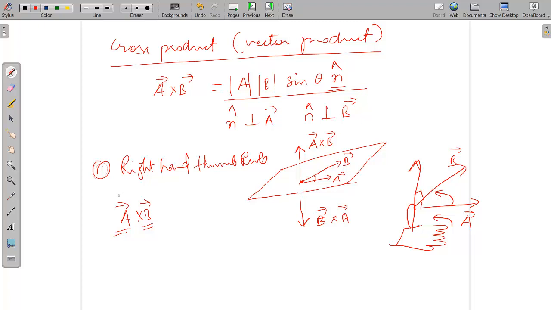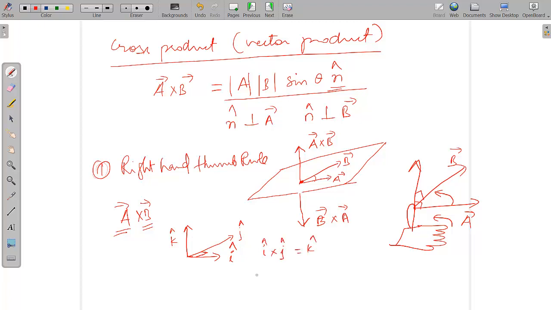Similarly, let's see what happens when we do the cross product between i, j, and k. Let's say this is the i vector in the x direction. This is your j vector in the y direction. These two are in one plane, you have to imagine it, and this is your k vector. When you keep your palm on the i vector and curl it towards the j vector, you will find that your thumb points towards the k vector. So i cross j will be equal to the k vector.